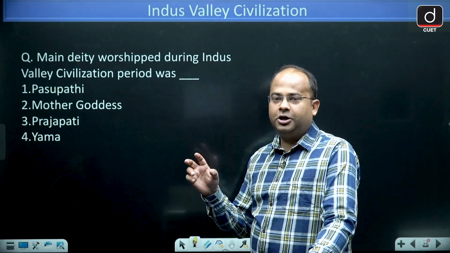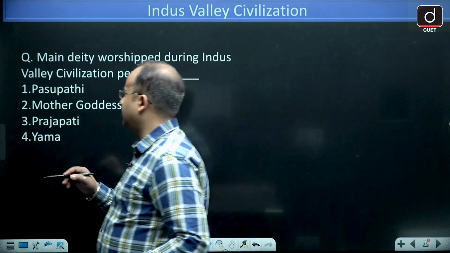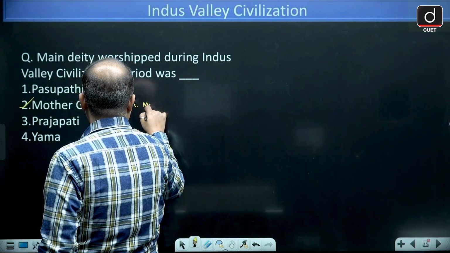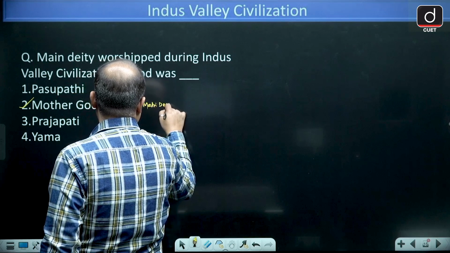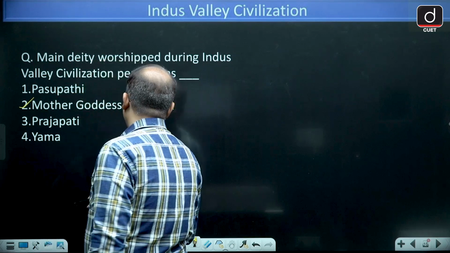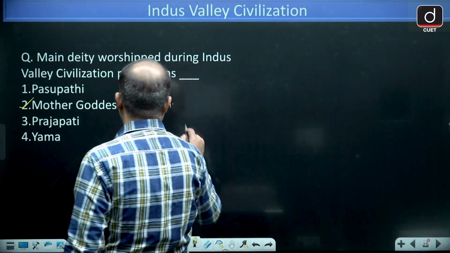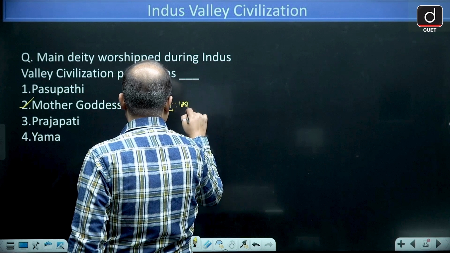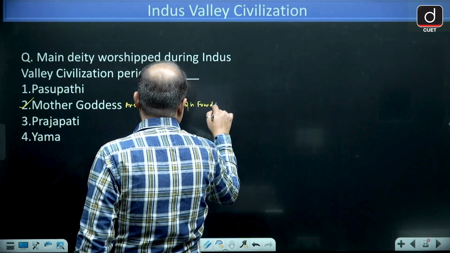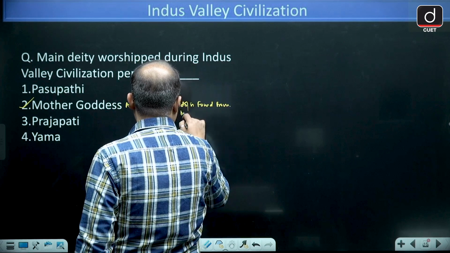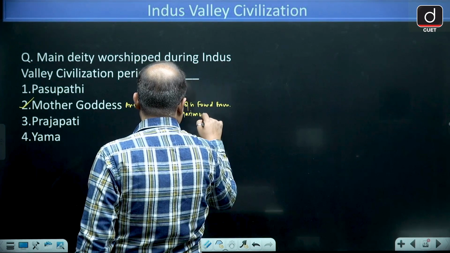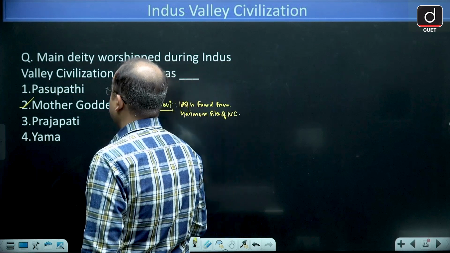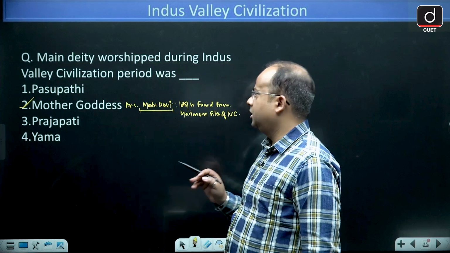The main deity was Mother Goddess, also known as Matri Devi, because the idol of Mother Goddess is found from maximum sites of Indus Valley Civilization. So correct answer will be Mother Goddess.